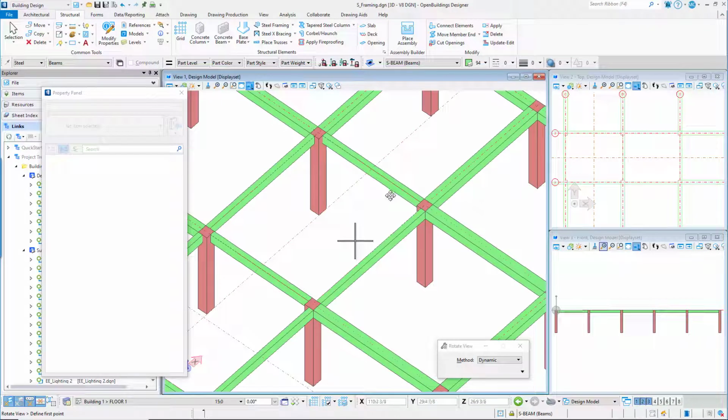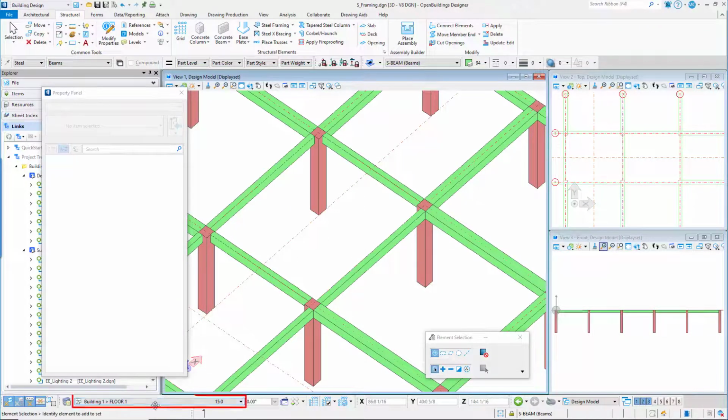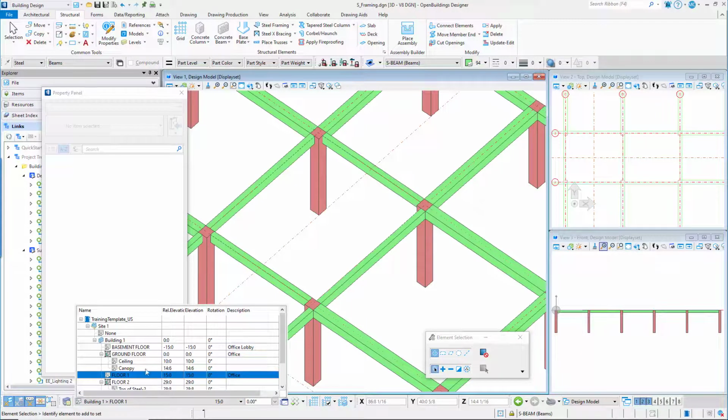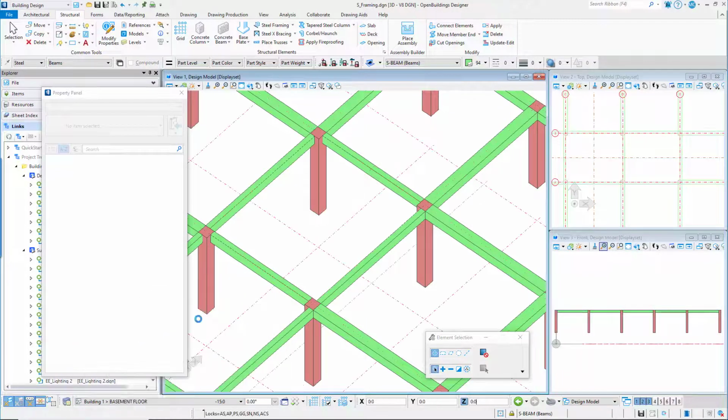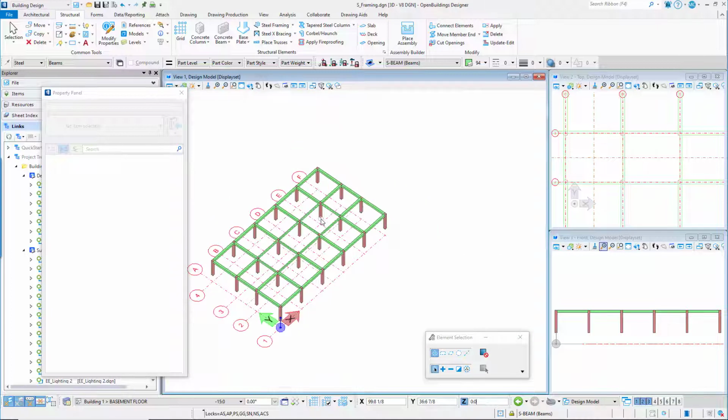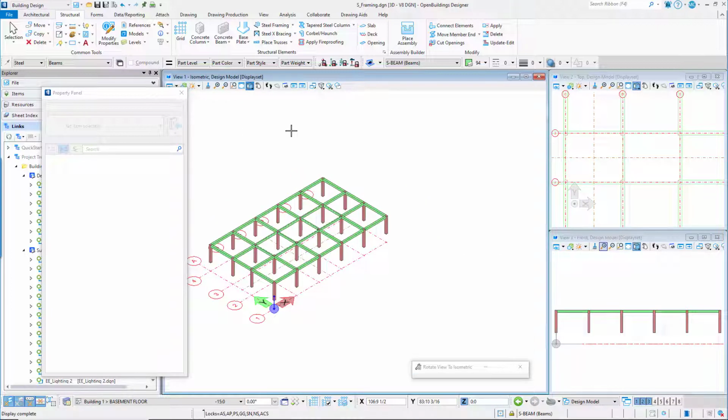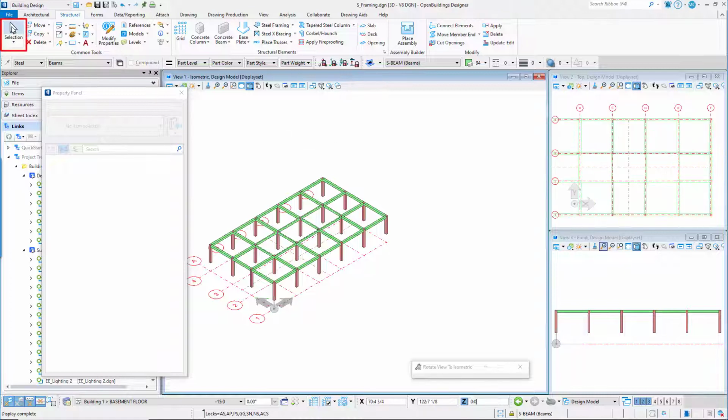Next, we will adjust the length of the columns in the core. Set the floor selector to basement floor. The column grid moves to the basement level, which is minus 15 feet or minus 4,500 millimeters. With the Element Selection tool, create a selection set of the 8 interior columns.